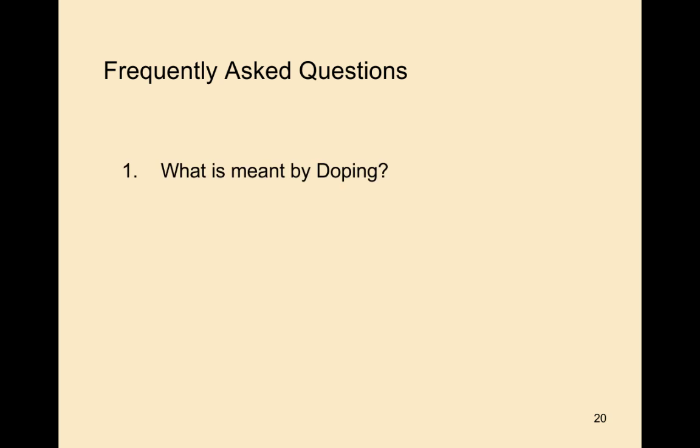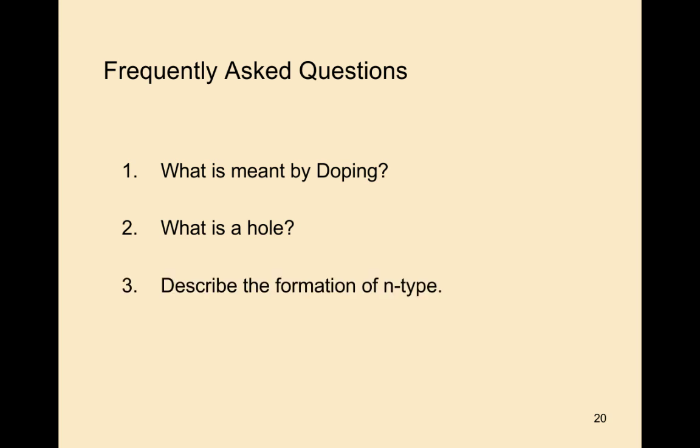We discussed some important questions related to today's topic. First is what is meant by doping. What is a hole, and describe the formation of n-type, how the n-type semiconductor will be formed. These are the main questions, and they are asking short answer questions.